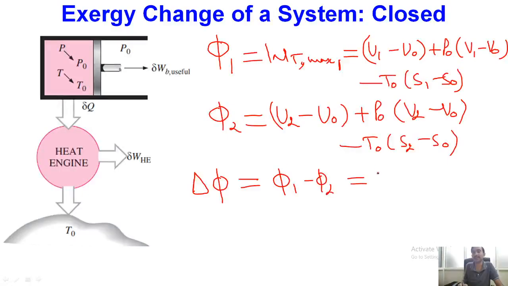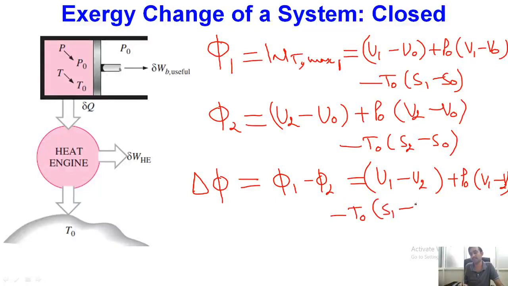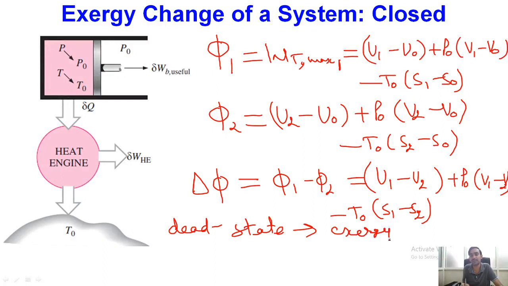So finally I can write simply as U1 minus U2 plus P0 into V1 minus V2 minus T0 times S1 minus S2. Okay, so what is basically happening whenever a system is in dead state? If the system is in dead state, at that point the exergy of the system will be equal to 0.